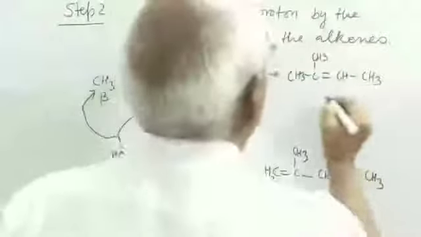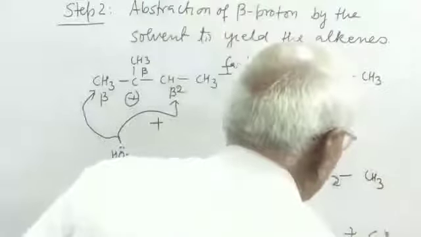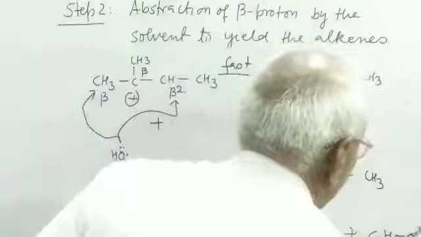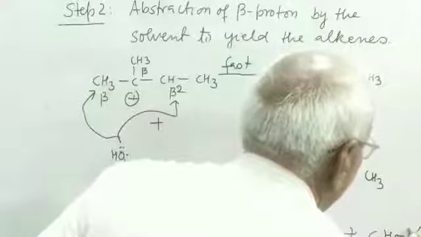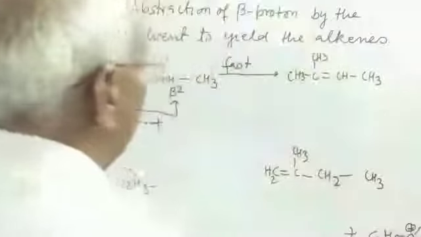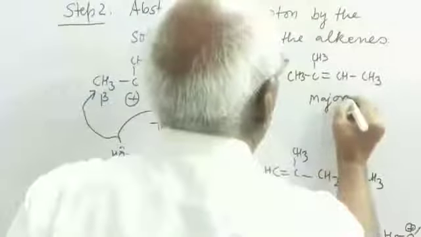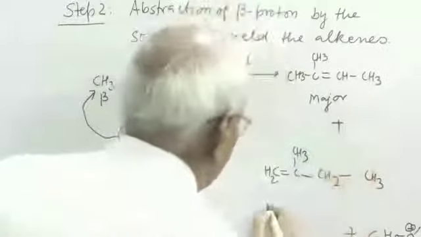So this is the product plus this protonated ethanol. This product is the major product, and this is the minor product.